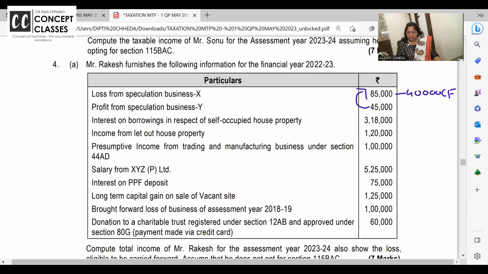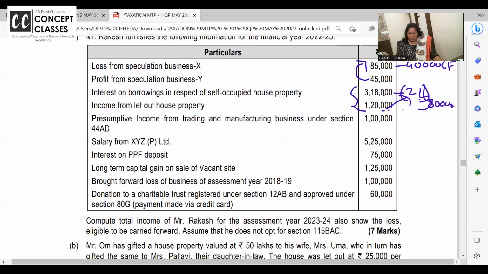Can we set off this 40,000 loss in business loss? No. Interest on borrowings in case of self-occupied property, 3,18,000. How much is allowed maximum? 2 lakh. Income from let out property, 120. This is house property. How this will be set off, we will see. There will be a loss of 80,000 in house property. Income from let out is 120. In self-occupied property there is a loss, so an 80,000 loss will come.